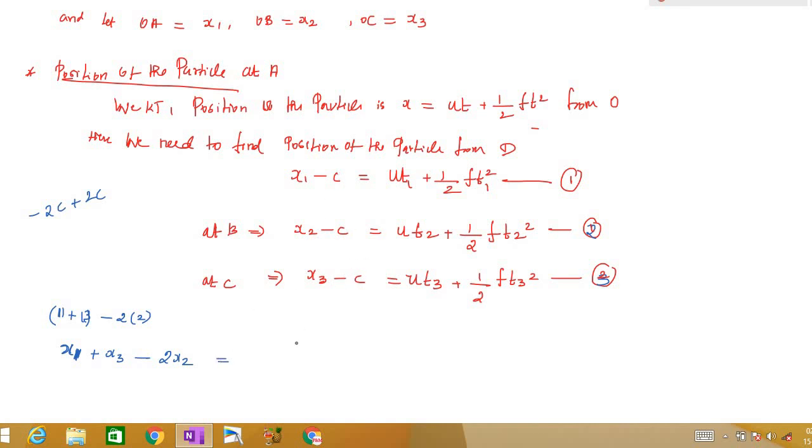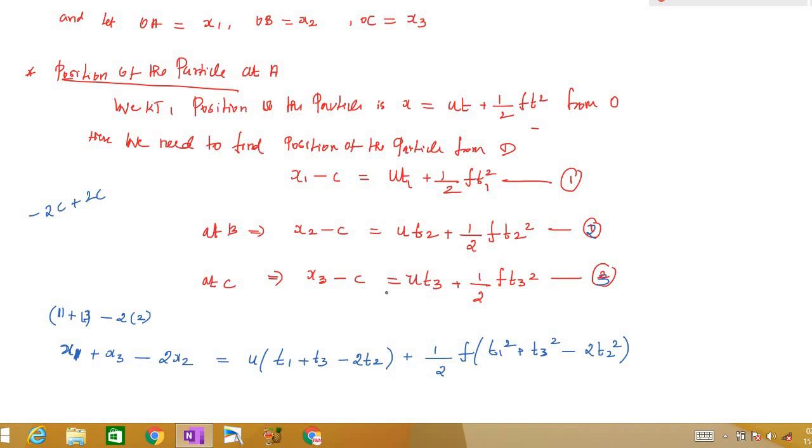Again, I need to multiply 2 here, and then add all. If I take u common, we will have t1 plus t3, that is, we are adding 1 plus 3, and then multiplying minus 2, so it will be minus 2t2. And here, if I take 1 by 2 f common, we are adding 1 and 3, so t1 square plus t3 square, and then we are subtracting minus 2 times equation number 2. I'm sure that you are following up to now.